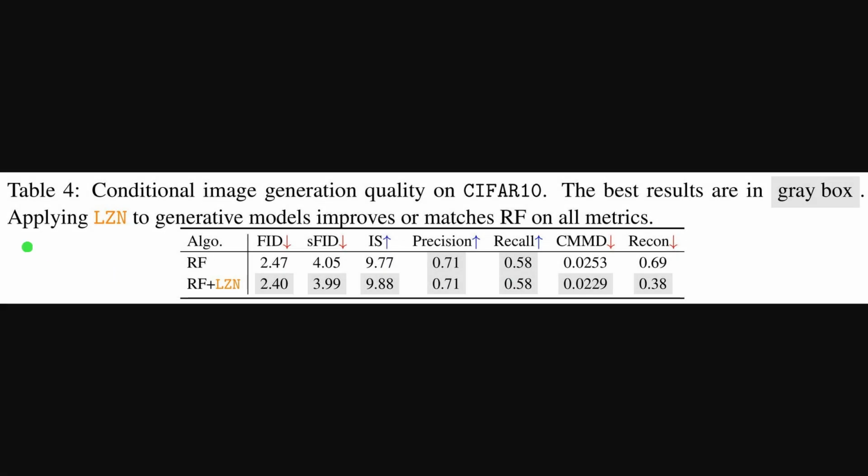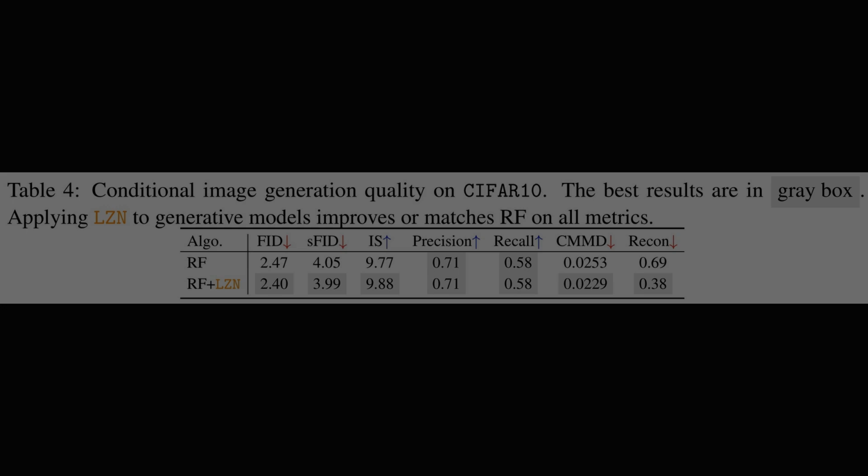Table 4 shows that adding latent zoning boosts class conditional generation on CIFAR-10 without changing the rectified flow loss. The key signal is a lower Fréchet inception distance, which drops to 2.40, so synthetic images look more realistic. sFID also improves slightly, and the precision and recall remain steady, which indicates no trade-off in diversity. The CMMD distance falls, and reconstruction error shrinks a lot, suggesting cleaner guidance during sampling.